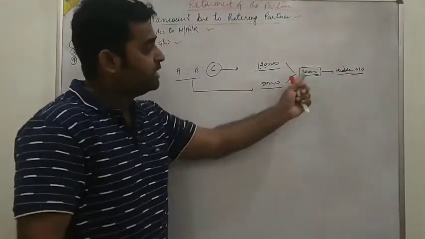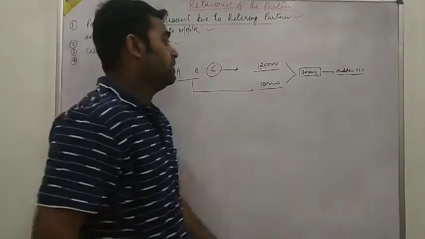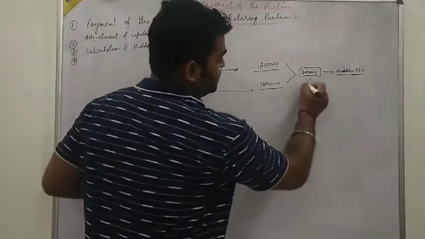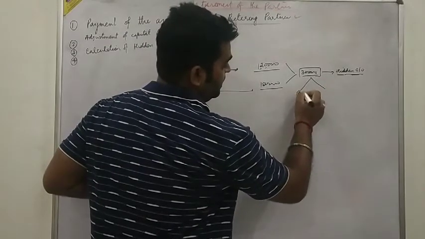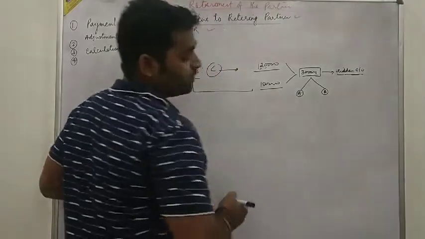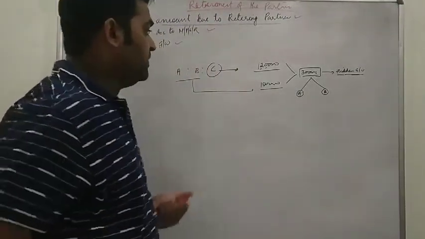This is the amount that is called hidden goodwill, and we will distribute that amount between A and B according to the gaining ratio. The entry will be done. What entry?